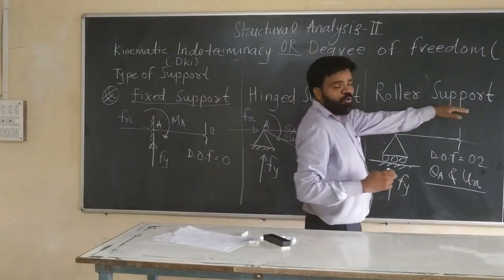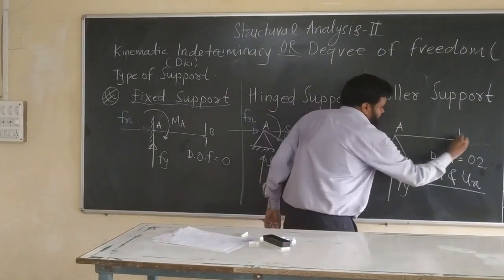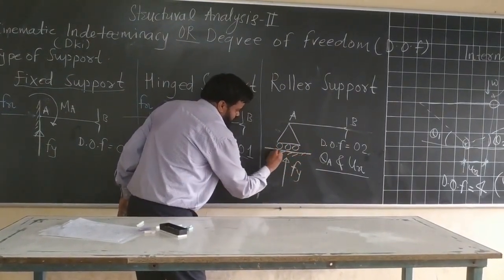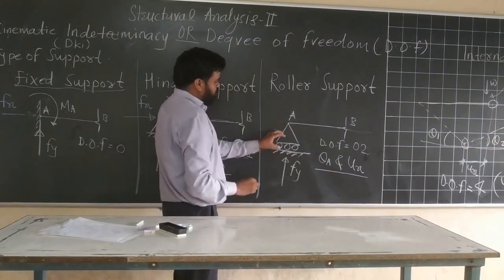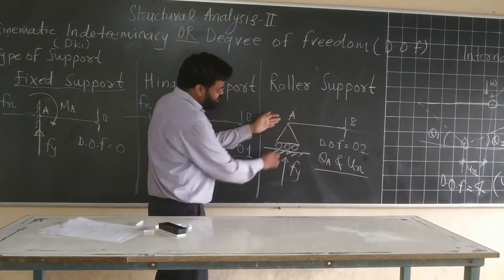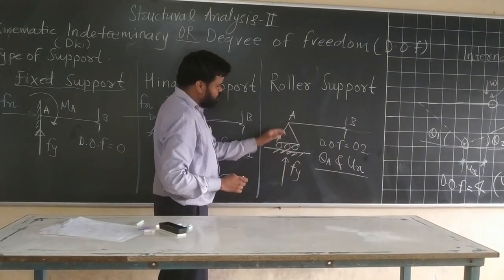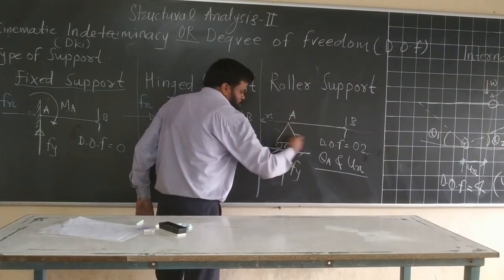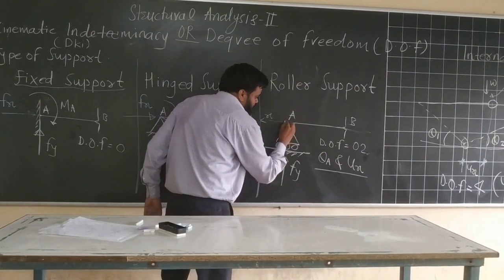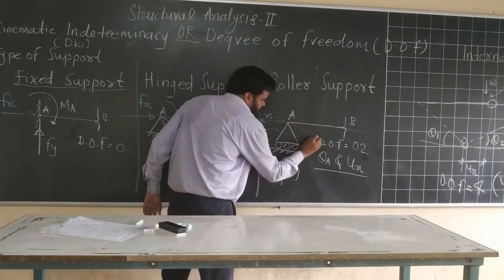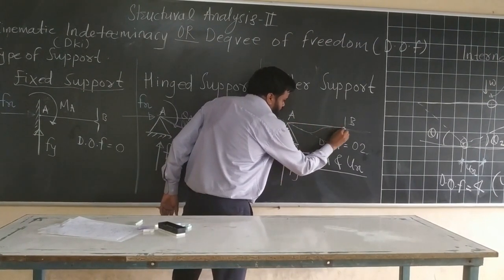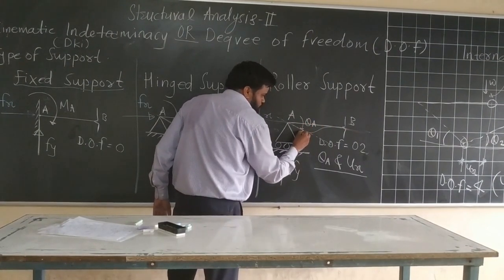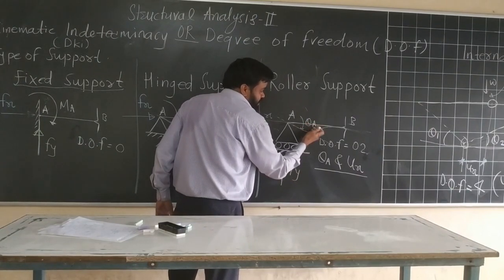The next one is a roller support. Let's again say AB is one member. A is supported with a roller, resting on a hard surface, let's say. The beauty of roller support is that it resists the vertical reaction along y direction. So roller support allows motion in x direction. If this is your x direction, the roller support can move along x direction, and this member can bend or rotate in the xy plane. Because of this slope, the rotation may be created, let's say theta A.